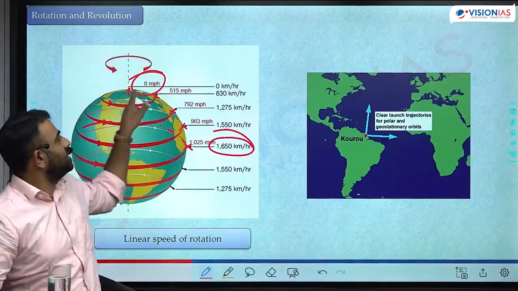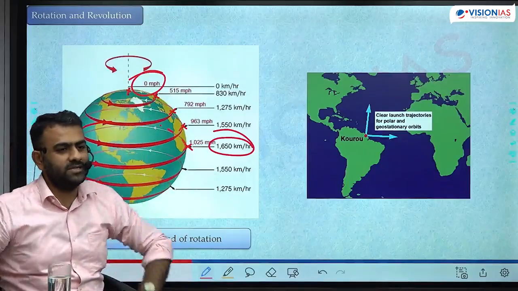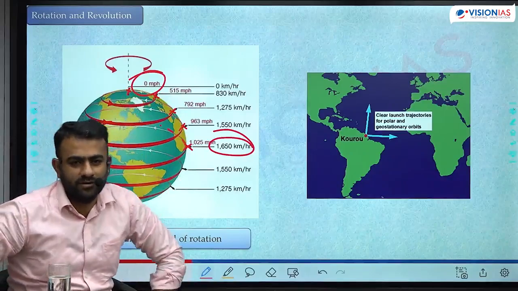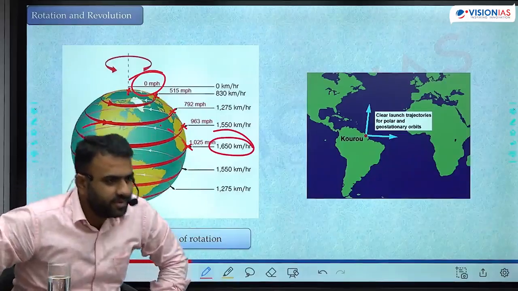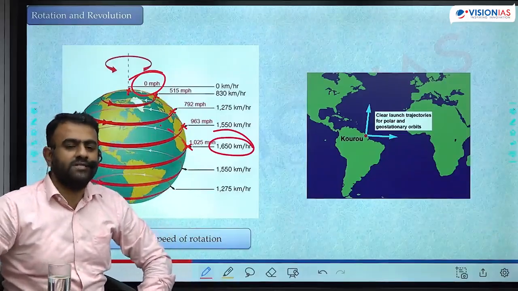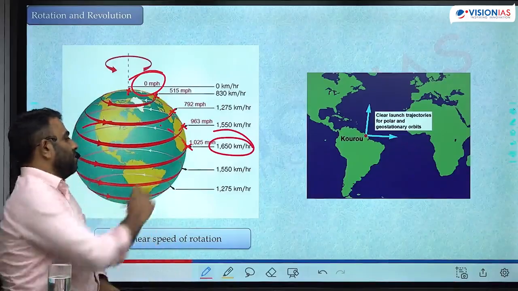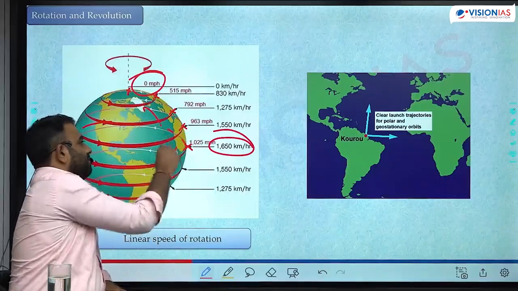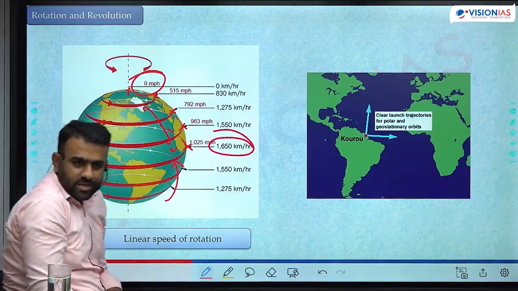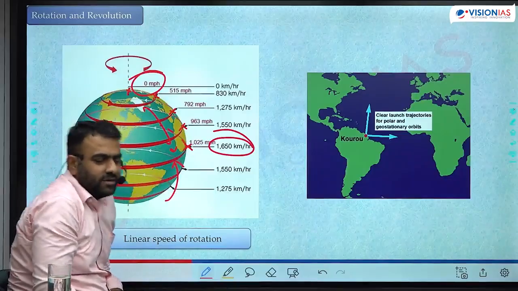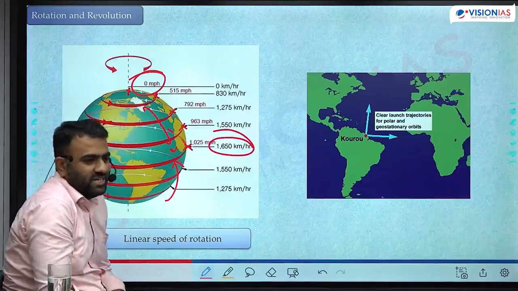If you launch the same rocket near to the poles, even if you overcome the gravity, the rocket is still stationary because it was not moving, right? Then you have to burn extra fuel to move it. So therefore, rockets are launched closest to the equator. If you are located anywhere in the northern hemisphere, you come closer to the equator. If you are in the southern hemisphere, again you come closer to the equator, because of the greater initial push, initial thrust.